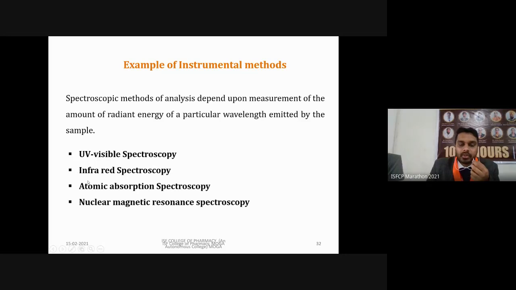Then atomic absorption spectroscopy. Atomic absorption spectroscopy is a technique in which we can determine concentration of some atoms present in a sample. Nuclear magnetic resonance spectroscopy, in which we apply some magnetic environment, and see how our compound or our sample behaves under those magnetic conditions. So based on that we calculate how much amount of protons or carbons are present. Then what is the concentration of the compound? Now there are quantitative techniques also. Based on that we can also determine quantitatively what amount of sample is present.